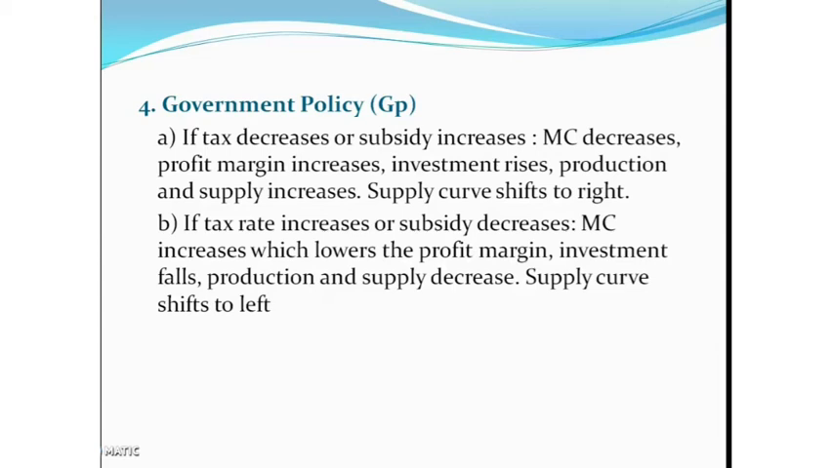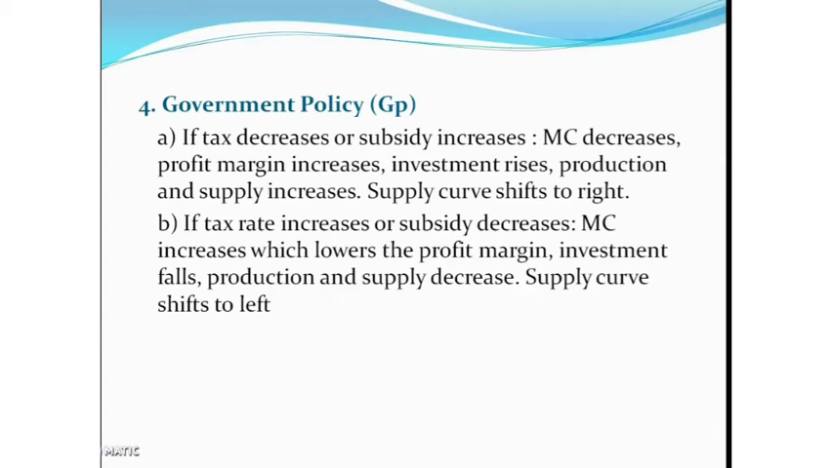Then in the opposite situation, that is, if tax rate increases or subsidy decreases, the marginal cost increases, which lowers the profit margin. Then investment falls, production falls, and the supply decreases. The supply curve shifts to the left. Okay. So this is the effect of government policies on supply of a commodity.